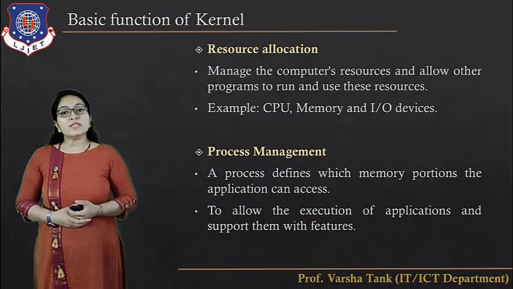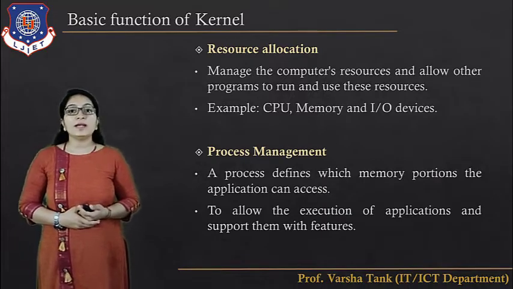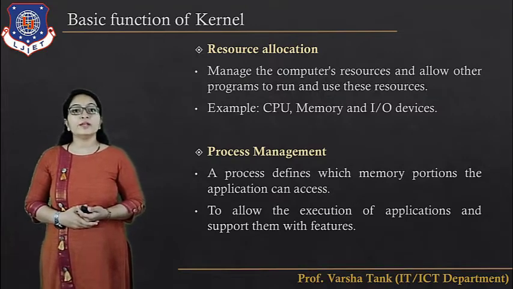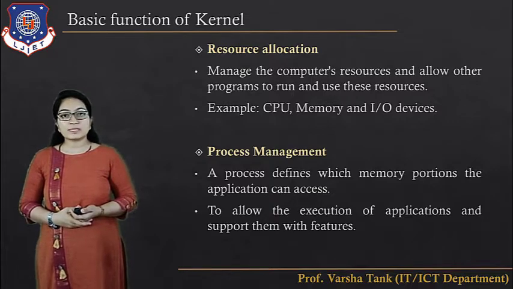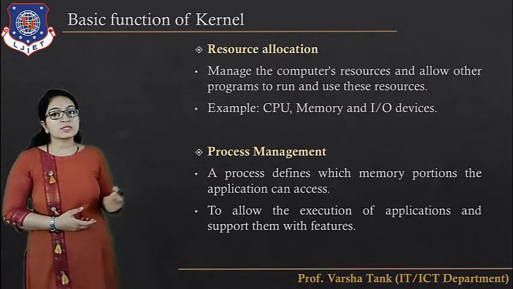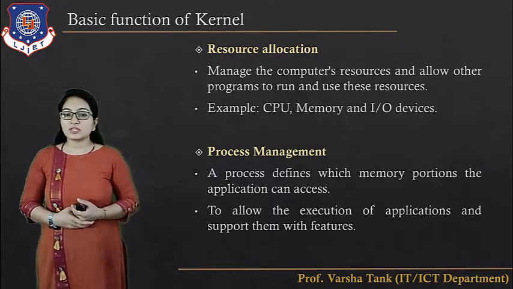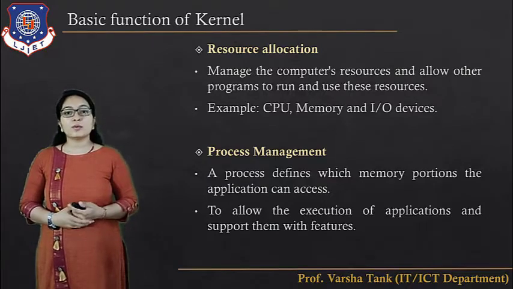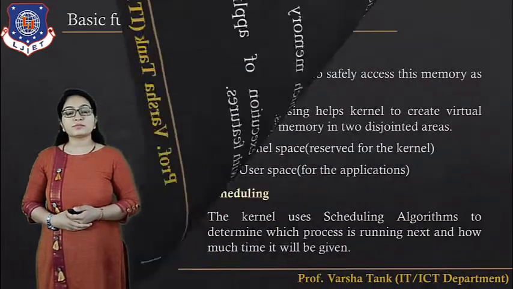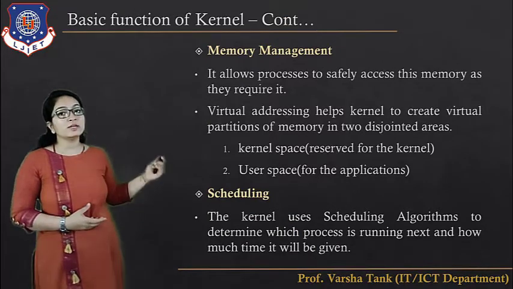Now, which are the basic functions of the kernel? First one is resource allocation. It manages the computer resources and allows user programs to run and use these resources, for example, CPU, memory, IO devices, etc. Then next one is process management. A process defines which memory portions the applications can access, to allow the execution of the applications and support them with the features. Next one is memory management, which is also done by the kernel.